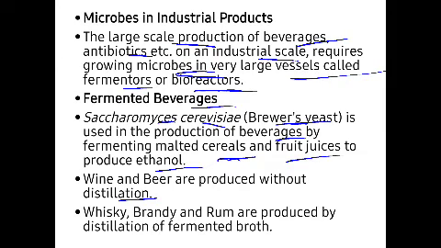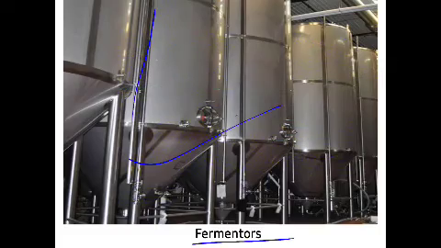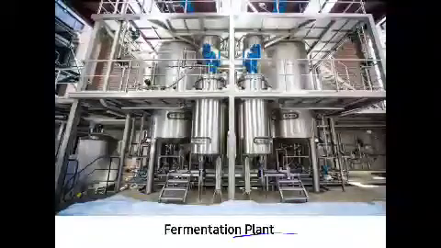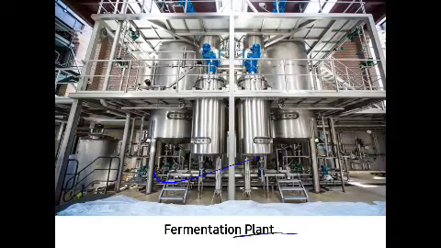Whereas whiskey, brandy and rum are produced by distillation of the fermented broth. For example, fermented broth means the fermentation plant, where they do distillation. So wine and beer are consumed as they are without distillation, but brandy, whiskey and rum are all first distilled. That means the water content is removed, and only the pure ethanol will be extracted from this fermentation plant.